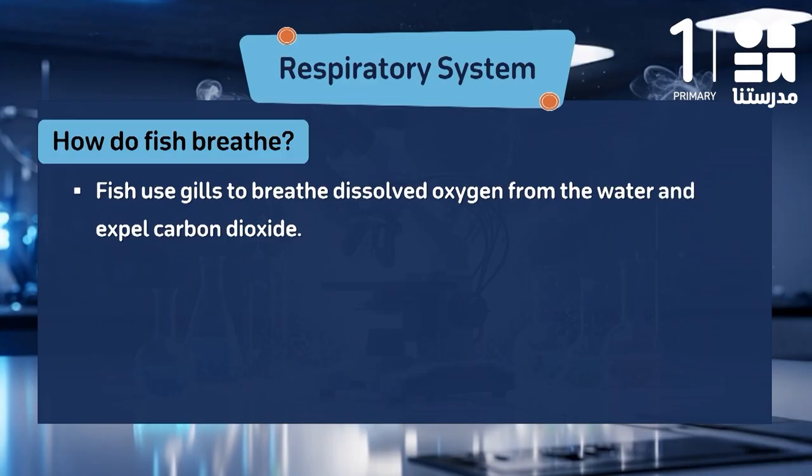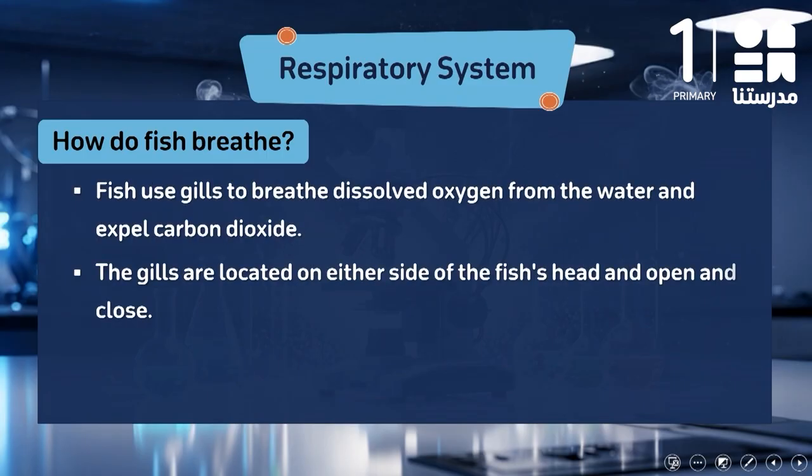Okay? What about the fish? Could they breathe through the air? No, they couldn't. So they don't have lungs, but they have a structure that's called gills. The gills will help the fish to breathe oxygen that will be dissolved in water. It will take the oxygen from the water and get rid of the excess of water so the fish could breathe.